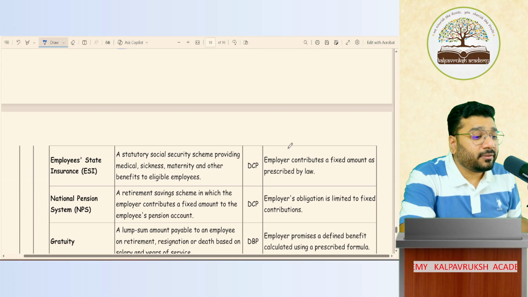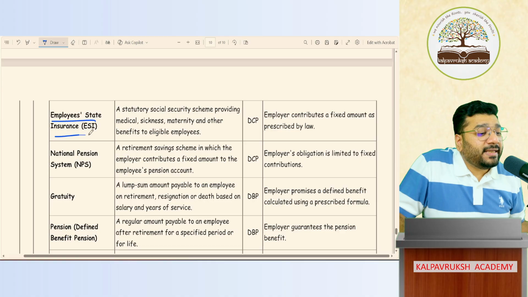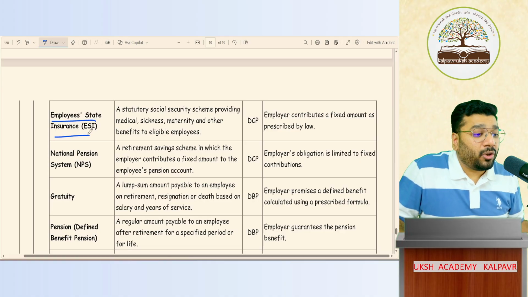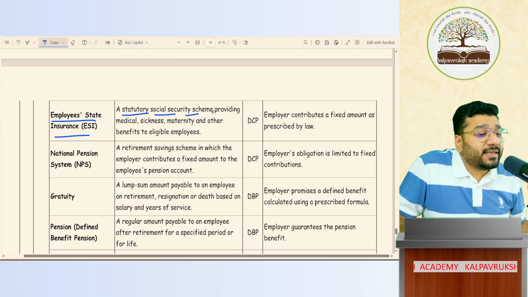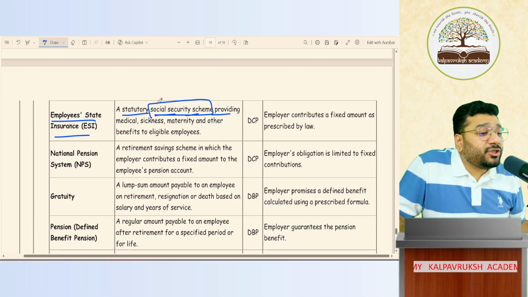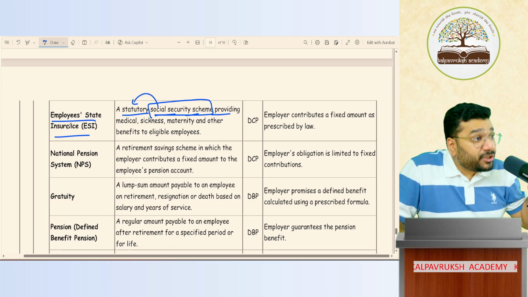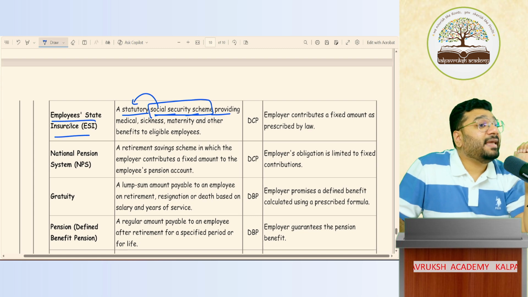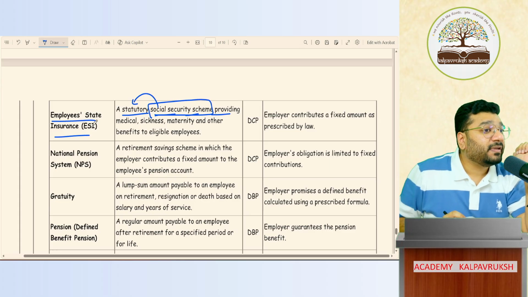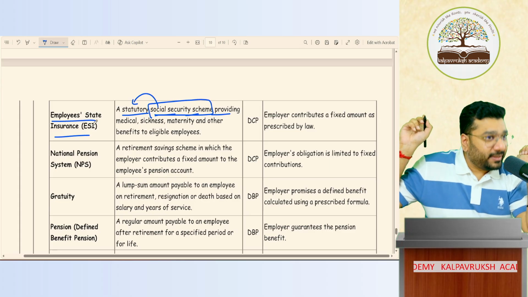Clear or not clear? Employee State Insurance. It is nothing but one kind of insurance premium that we take for the employee. A statutory social security scheme. What is a social security scheme? Insurance. This insurance is given as a compulsion by law. That is called Employee State Insurance, ESI. In Coimbatore, we have an ESI hospital. Where? Singanallur. Yes. Got it?